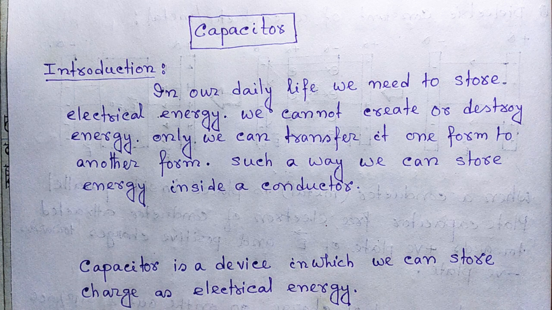Supply current is not enough to rotate. When we connect a capacitor with the fan, then it provides more current to the fan and the fan starts to rotate.